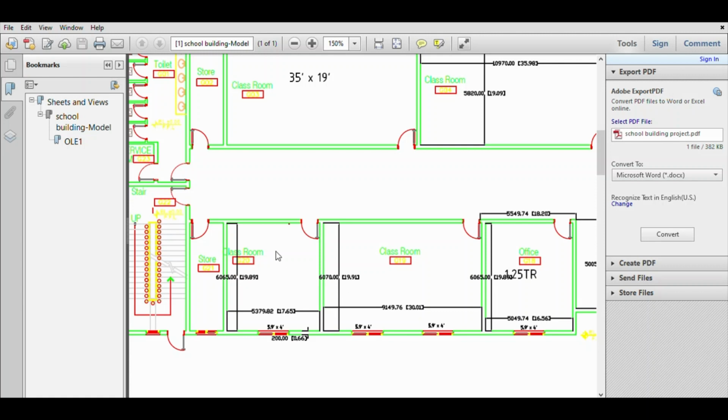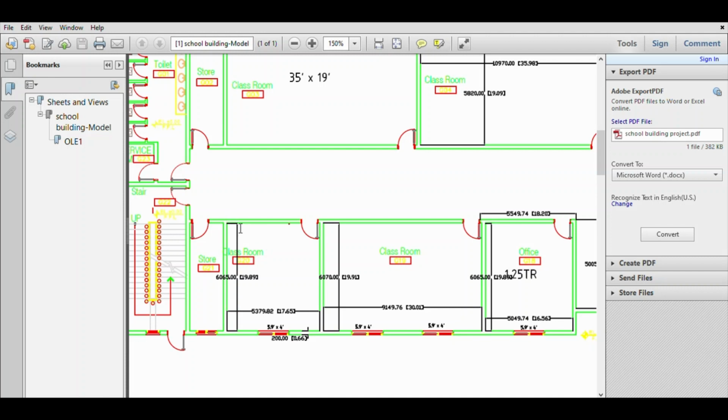See, this is our plan. This area we already calculated. Next to this area is an AC room, so actually we are calculating the non-AC partition area. Here there is no AC, so we have to calculate this area value. And here also there is non-AC partition, so we have to calculate this value.